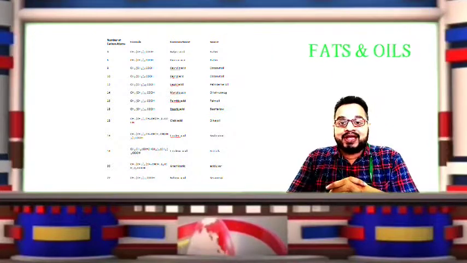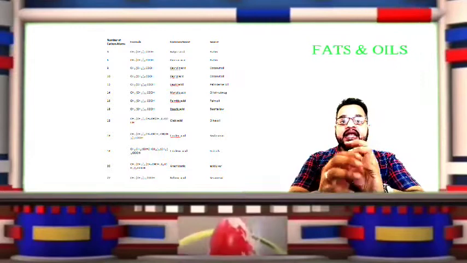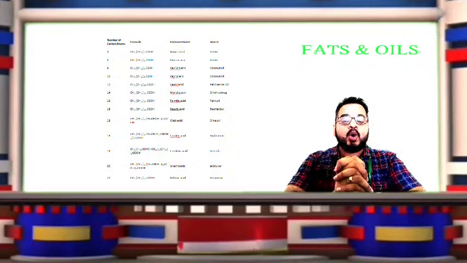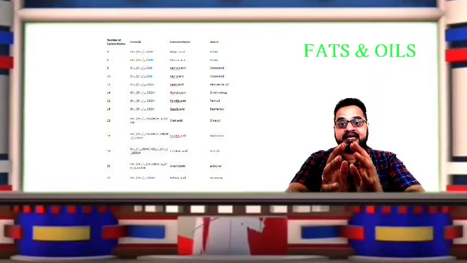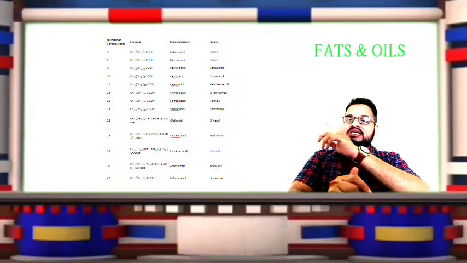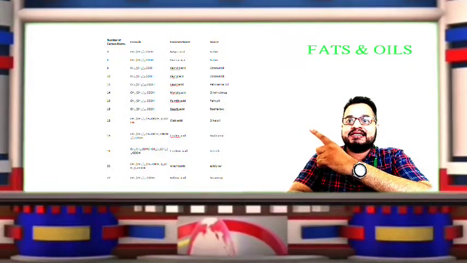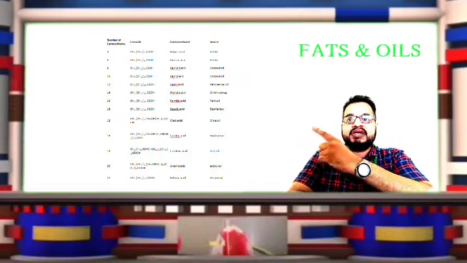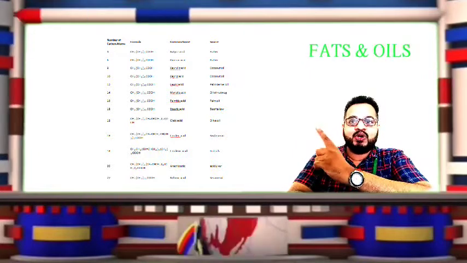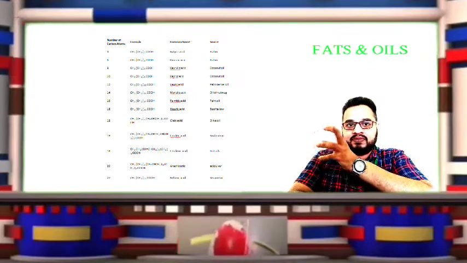The second difference we had discussed is that oils contain unsaturated fatty acid while fats contain saturated fatty acid in large amounts. Check here, butter is solid in nature. It contains butyric acid or caproic acid. See the formula of the fatty acid in this chart.